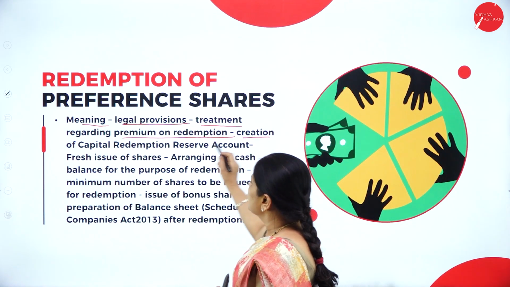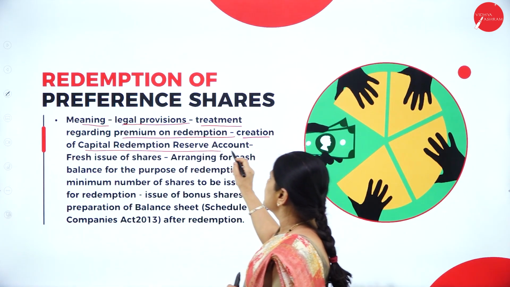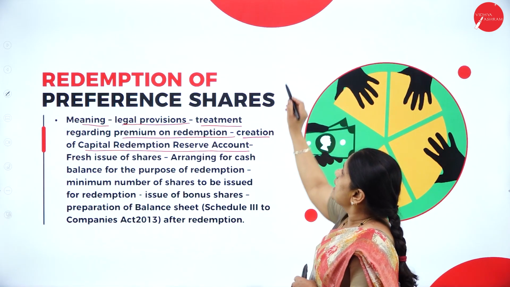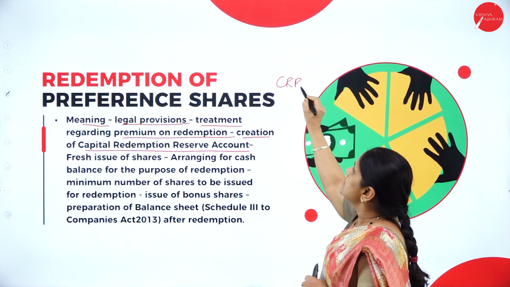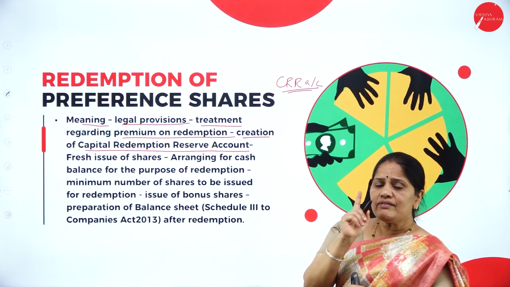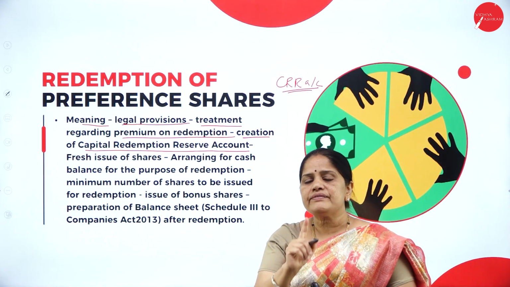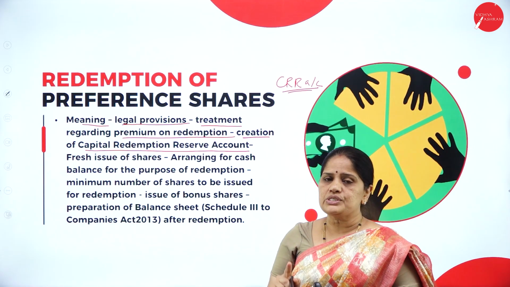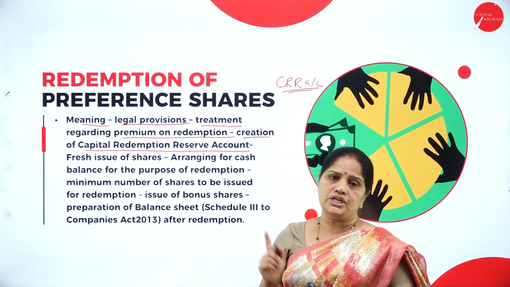Then, creation of the capital redemption reserve account. Now, what is this capital redemption reserve account? The CRR account is created whenever the company's divisible profits are used to make payment to the preference shareholders.